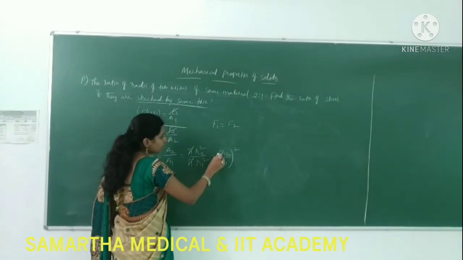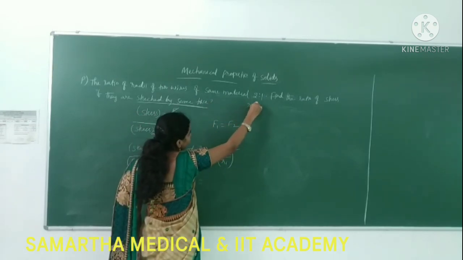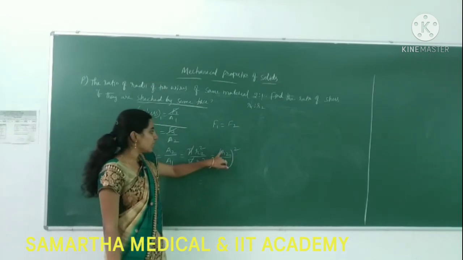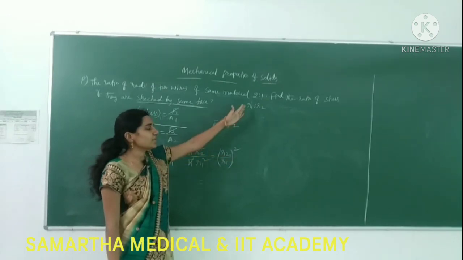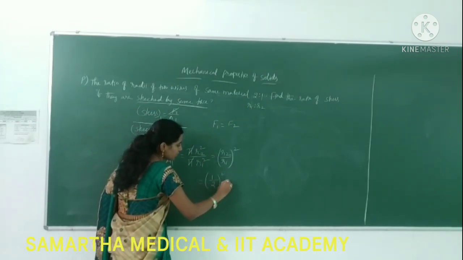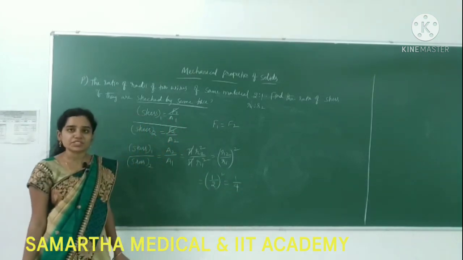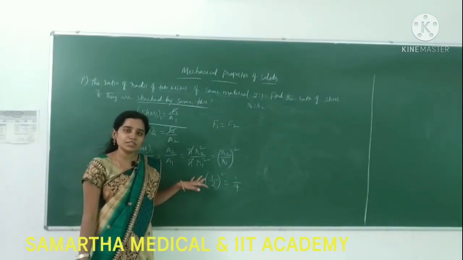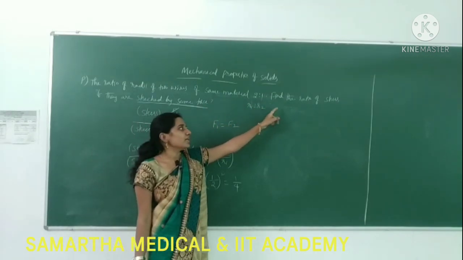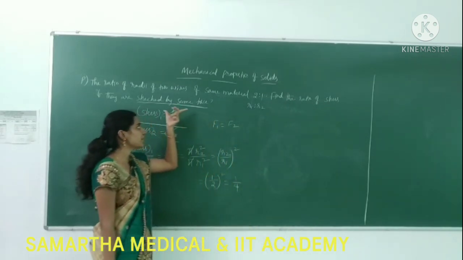R2 by R1 whole square is nothing but the ratio of their radii, which they have given already. They have given R1 is to R2 as 2:1. So R2 by R1 is 1 by 2. So 1 by 2 whole square is nothing but 1 by 4. This is the ratio of stress. First of all, they are giving the ratio of radii, 2:1, and then they are asking to find the stress when they are subjected to the same force.